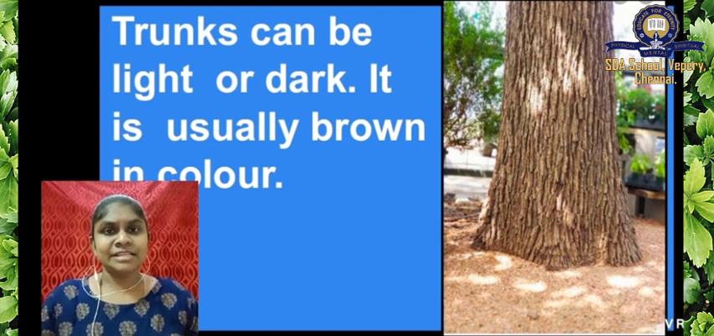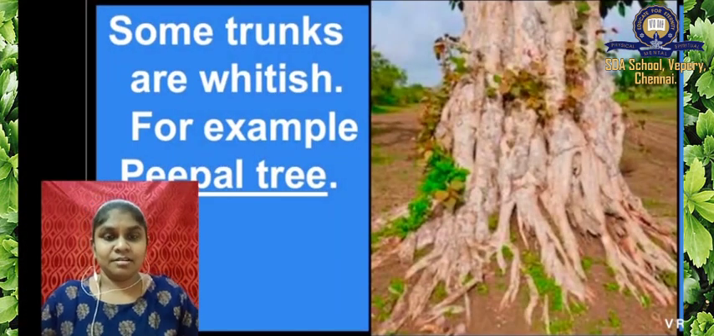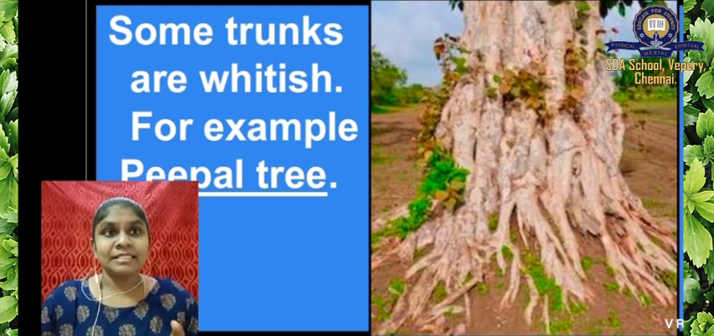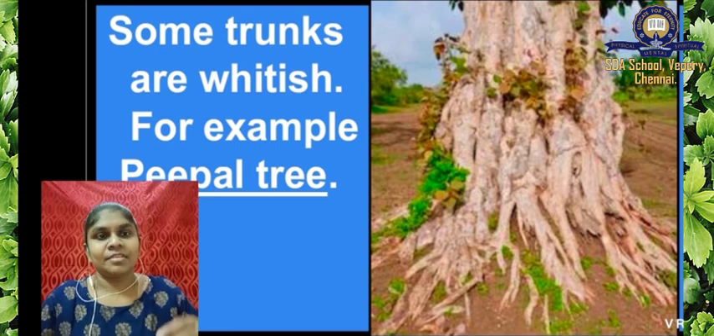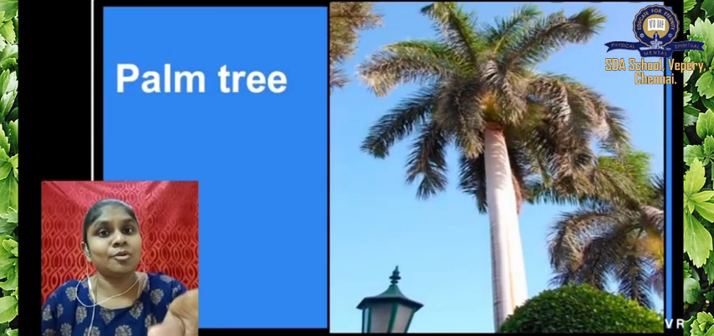Wherever you go, you can see the trees, it will be black or brown in color. Yes, sometimes it has different colors. Okay, we will see that also. Usually it is brown in color, but some trees are whitish in color, the trunks of the tree. Look at this tree. This is the peepal tree. The trunk of the peepal tree is whitish in color. Okay, you have to remember all these things.